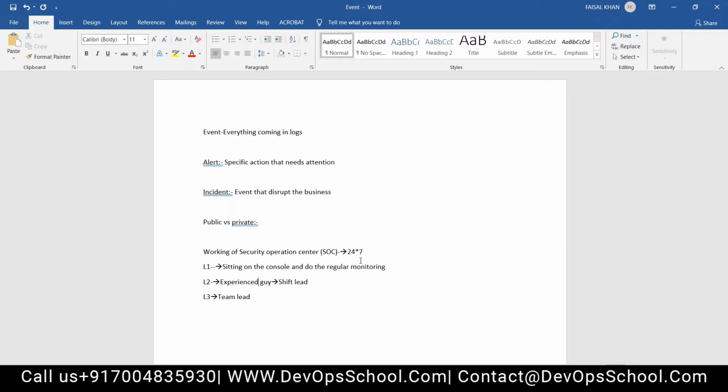L1 are the junior people, freshers with 1 to 3 years of experience. They will be monitoring the console, monitoring Splunk. Similarly, L2 are the senior people, more experienced, with 4 to 7 or 8 years. They manage L1 and how L1 is working. And L3 is the team lead.